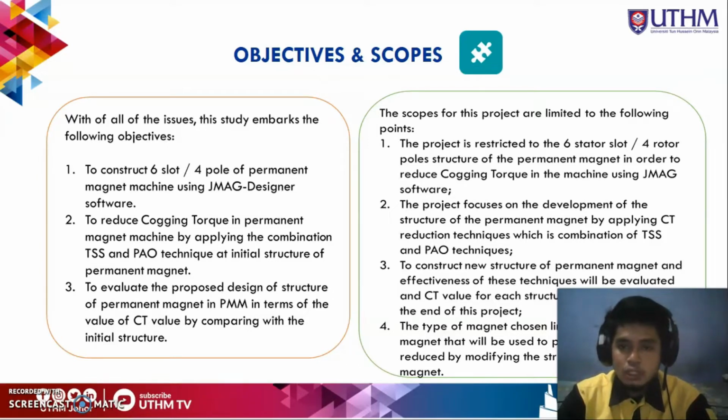So the scopes, as you can see, there are four scopes. First, the project is related to 6 stator slot and 4 rotor poles by using JMAG designer. Second, the project focuses on the development of magnet structure by applying the TSS and POW, the combination of the CT reduction technique. Third is to construct new structure of magnet, and the effectiveness of this technique will be evaluated at the end of this study. Lastly, the type of magnet chosen is limited to the permanent magnet that will be used to prove CT can be reduced by modifying the structure of permanent magnet.